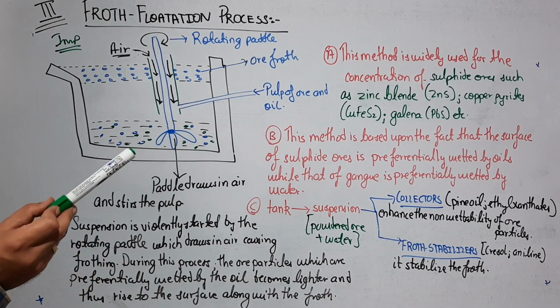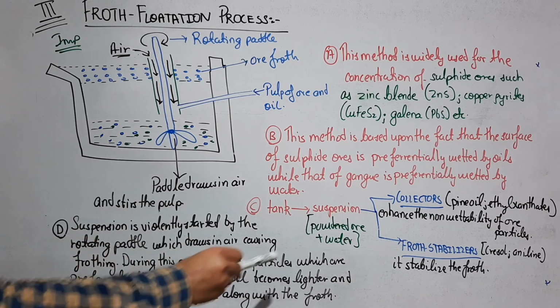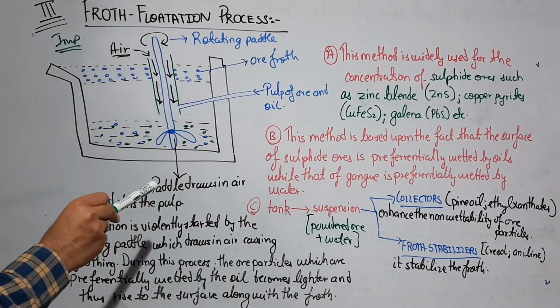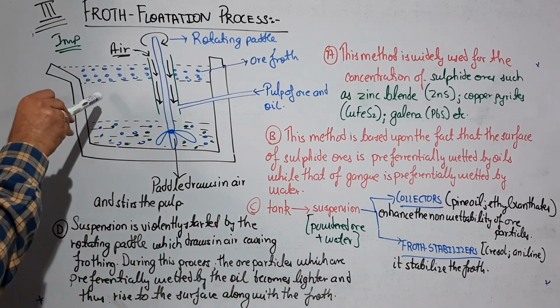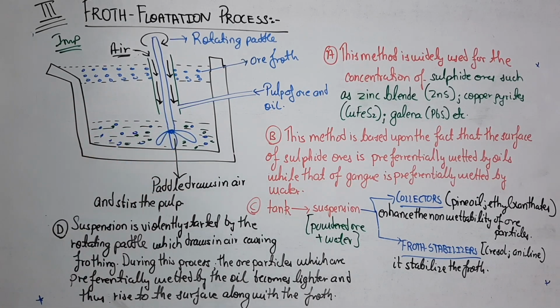And what about the gangue particles? Since they show wettability with water, and water being heavier in density, they will settle down at the bottom of the beaker. Are you clear? So what happens when the froth has reached the surface? It is skimmed off, allowed to collapse, and finally dried to get the concentrated ore.